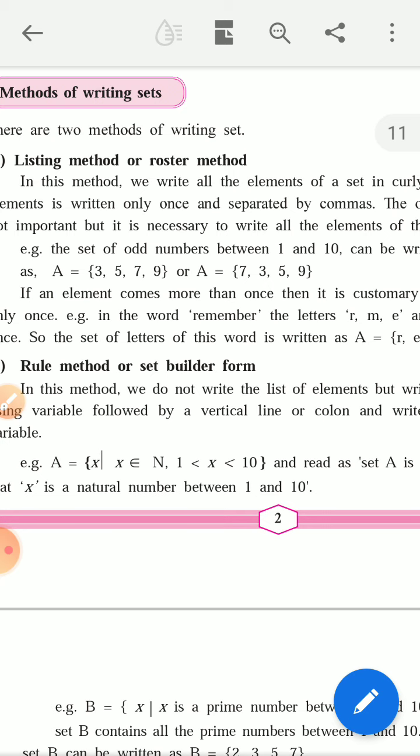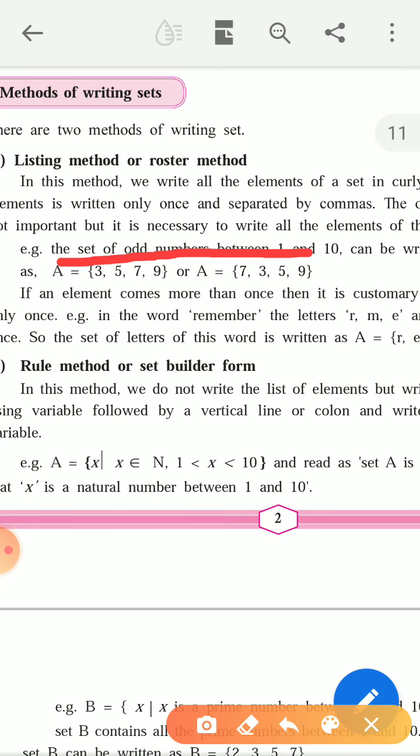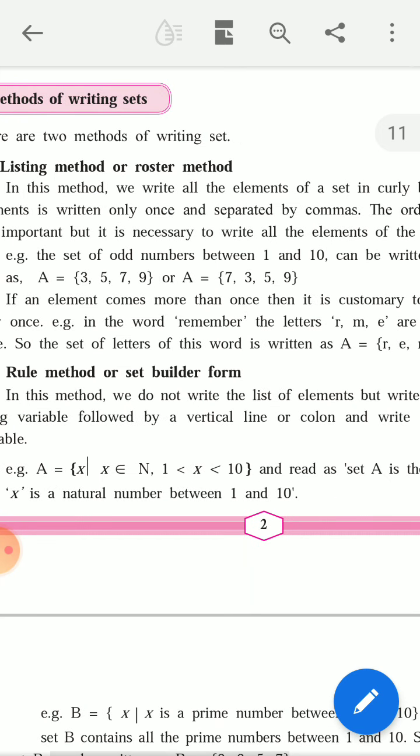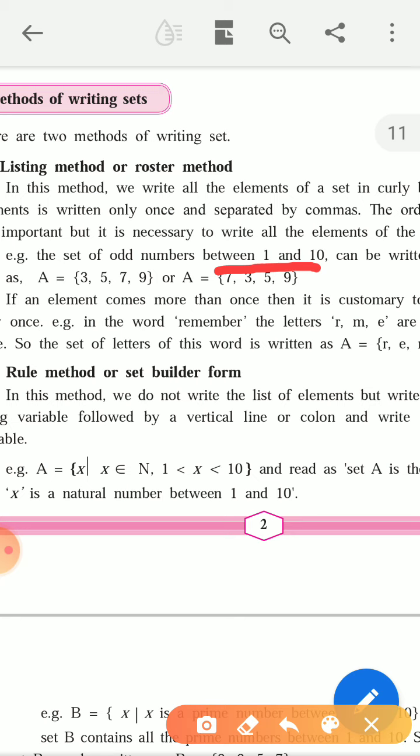Suppose, consider one example: a set of odd numbers between 1 to 10. Which are the odd numbers between 1 to 10? They are 3, 5, 7, 9. This can also be written as 7, 3, 5, 9.